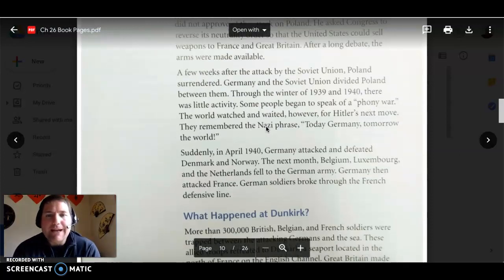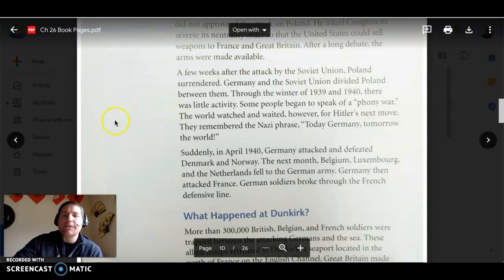Going on, a few weeks after the attack by the Soviet Union, Poland surrendered. Germany and the Soviet Union divided Poland between them. Through the winter of 1939 and 1940, there was little activity. Some people began to speak of a phony war. The world watched and waited, however, for Hitler's next move. They remember the Nazi phrase, today Germany, tomorrow the world, right?